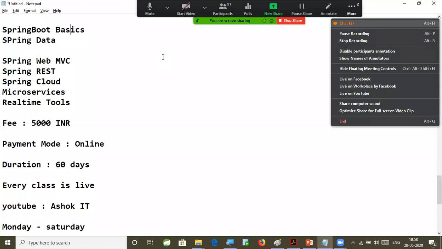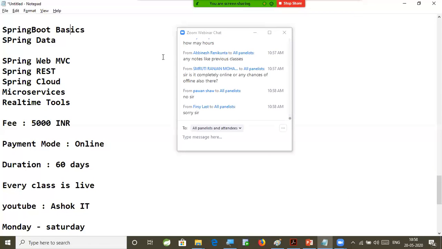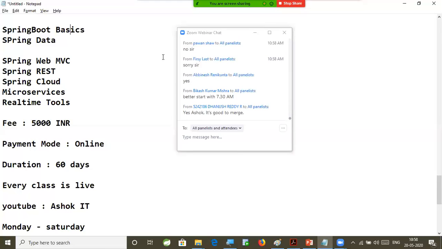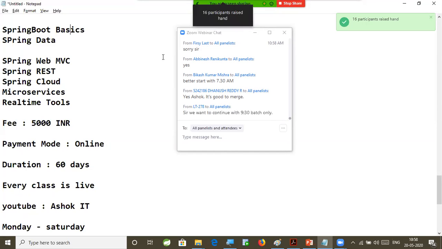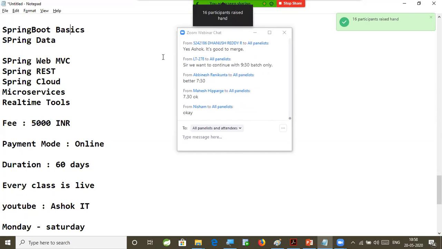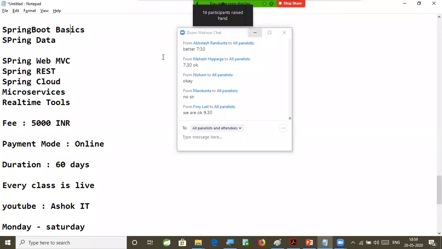That's not an issue. If you are not okay with the 7:30, then you can continue with the 9:30, it's not a problem. Please send me a message with whatever flexibility you have. My number is available on WhatsApp. Whatever time is comfortable for you, you can go based on that. Because of some working professionals' timings, I have taken this decision. But if you are not comfortable with the 7:30, then we can go with the 9:30. It's up to you, sir. I will talk to you. If you are not comfortable, then we'll discuss that.